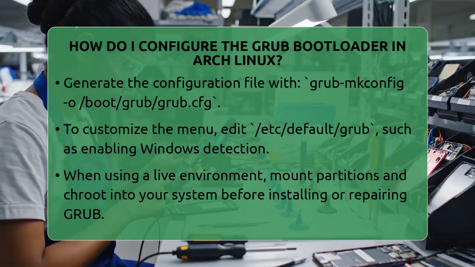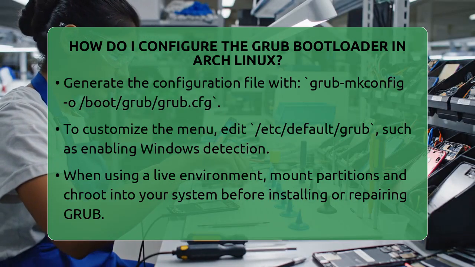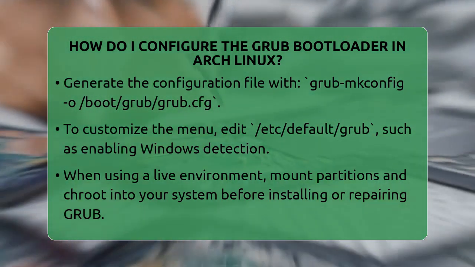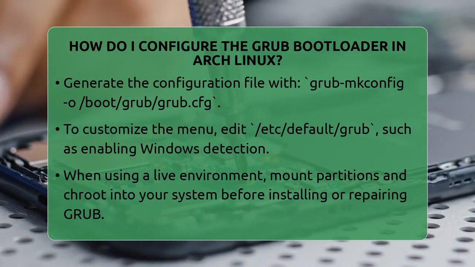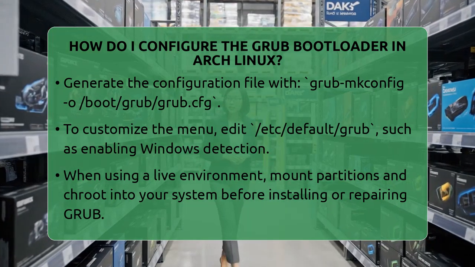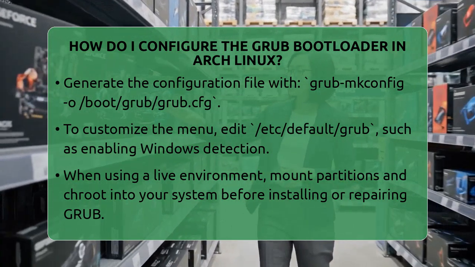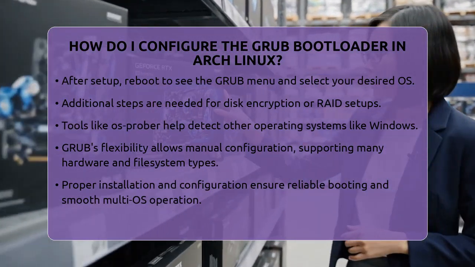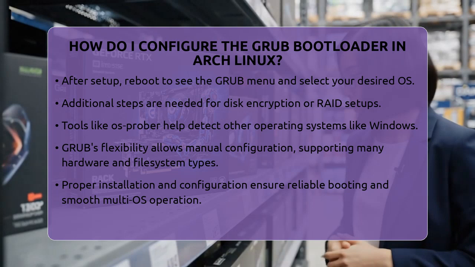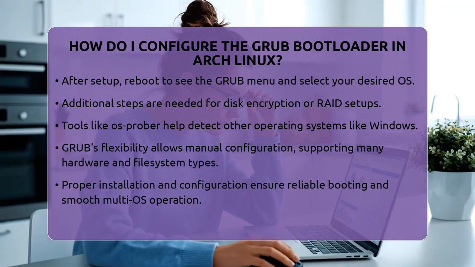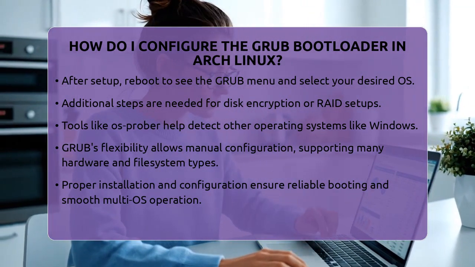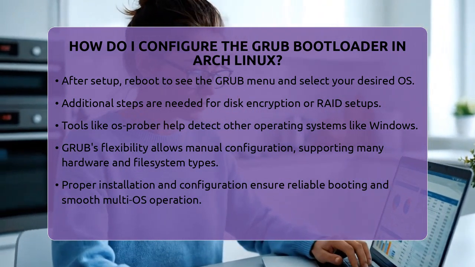After everything is set, reboot your computer. You should see the GRUB menu appear, allowing you to select Arch Linux or other systems you have installed. Remember, if you use disk encryption or RAID, there are extra steps to ensure GRUB supports those setups. Also, tools like os-prober help detect other operating systems like Windows and add them to the menu.